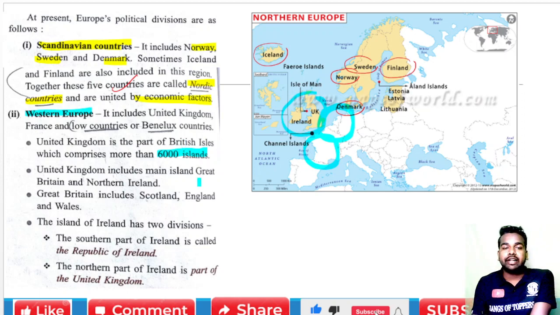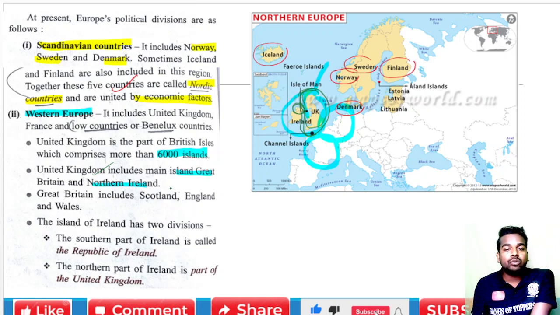Now, the United Kingdom includes the main island, Great Britain, and Northern Ireland. We are talking about this area: this is Great Britain, and this northern part is Northern Ireland. Northern Ireland plus the mainland, Great Britain, is called the United Kingdom.